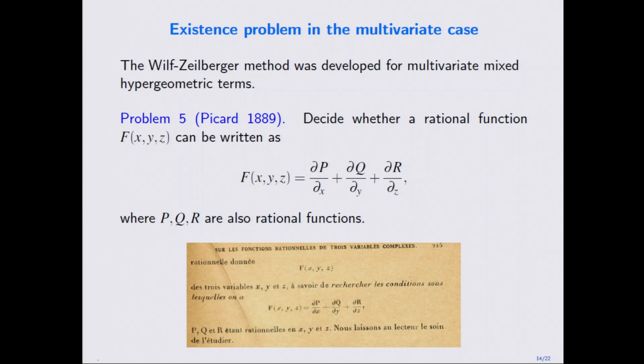So the question is to decide whether a rational function in 3 variables x, y, z can be written in this form, where those P and Q are still rational functions. Picard himself solved the problem in the bivariate case. But in general, in this 3 variable case, I don't know. There's one person called Phillip Griffiths who knows this book very well. I sent an email to ask him, and he says it seems not obvious. I don't know how to solve this problem either. This seems a very simple question.